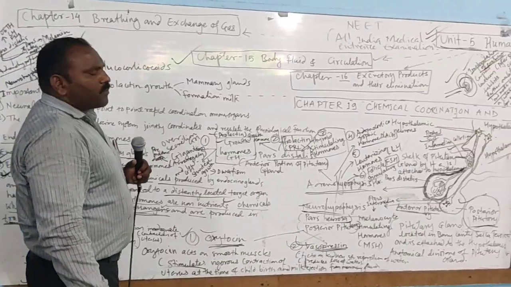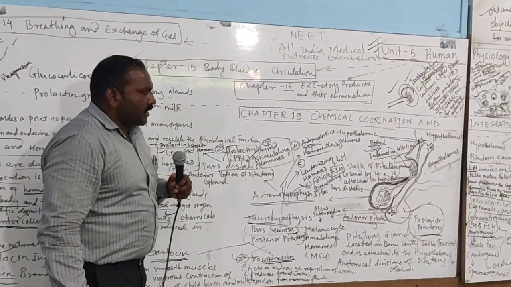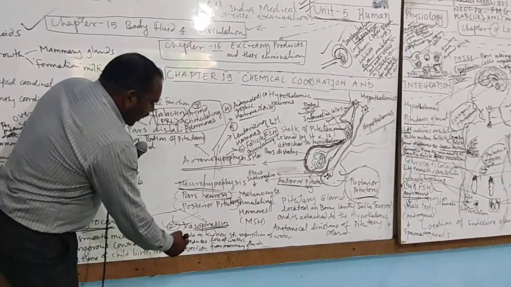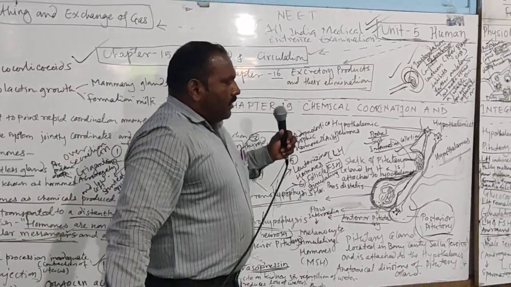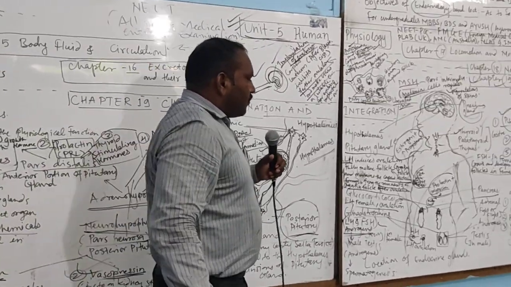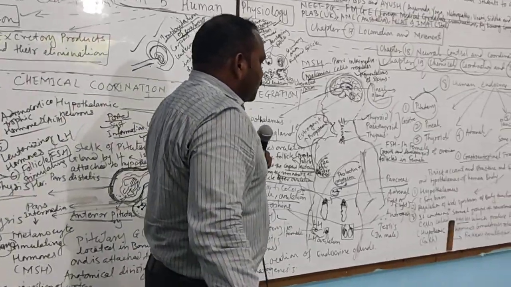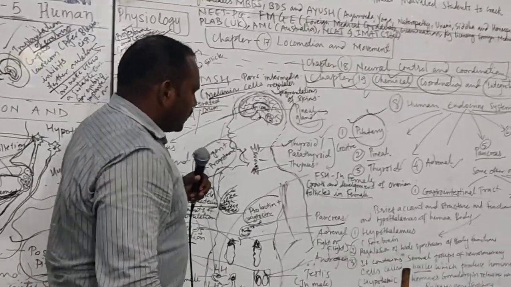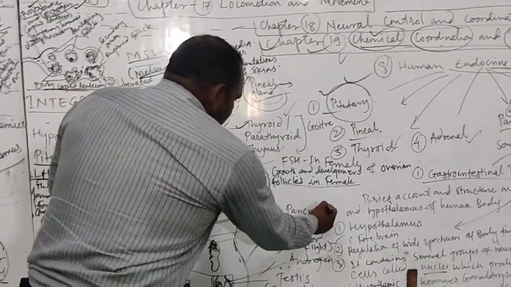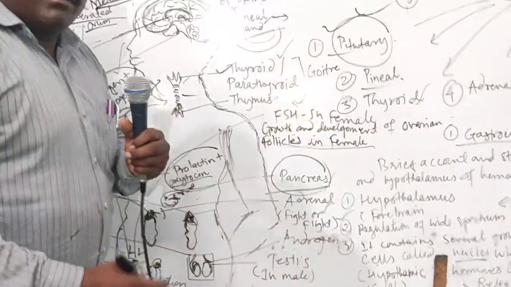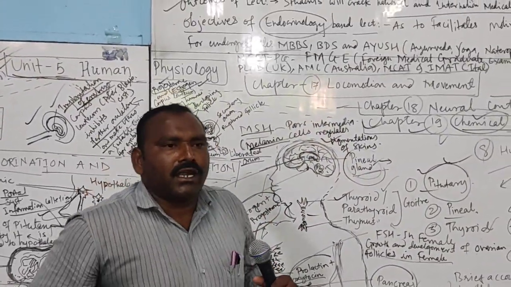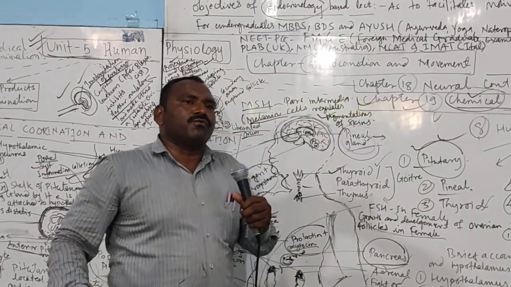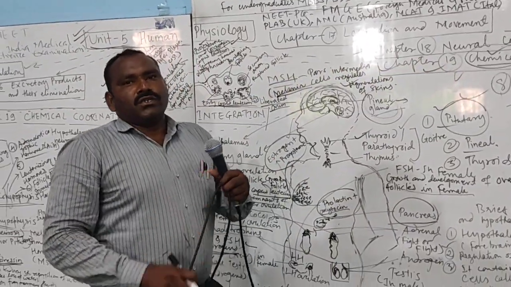Now vasopressin is another important hormone. It is associated with the posterior region, and it also controls the loss of water. Coming to other important hormones, those are from the pancreas. The pancreas is an important organ in both male and female humans, and it controls the synthesis of insulin.